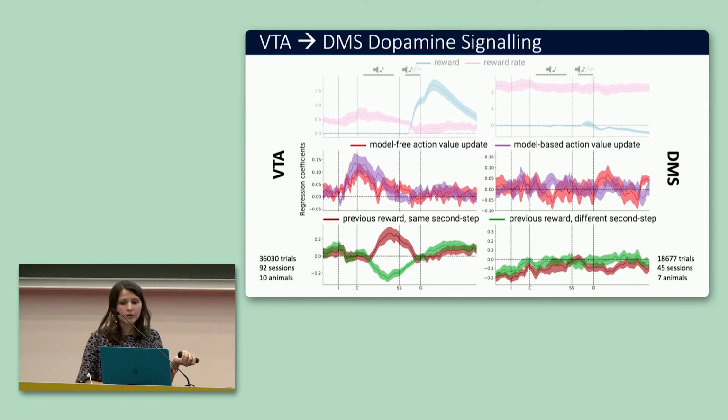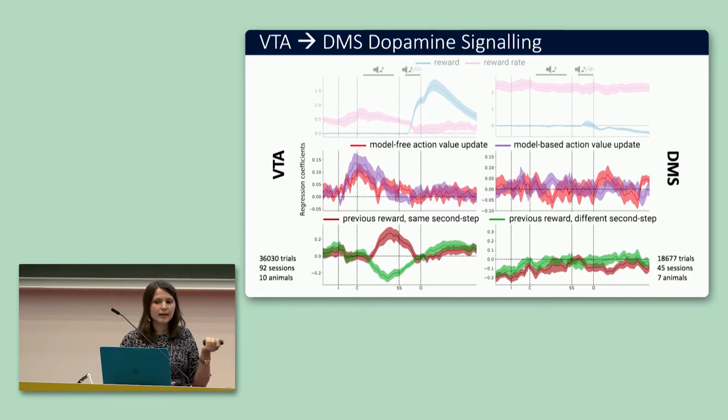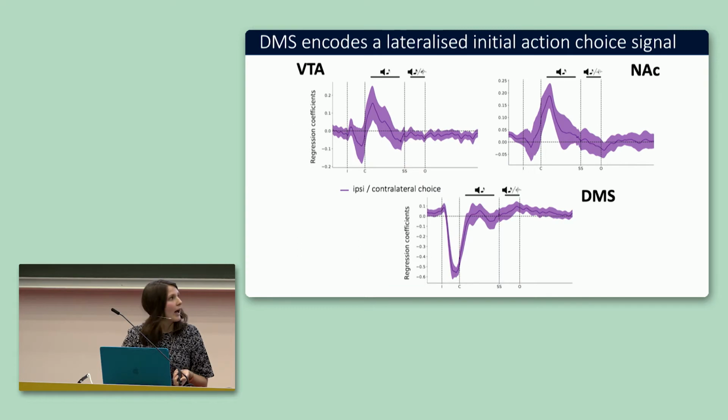Then we also don't see any reliable update of model-free or model-based action value update, and neither of the value of the second step state. However, we found one behavior variable that massively explained dorsal medial striatum modulation, and this was the direction of the choice that was made.